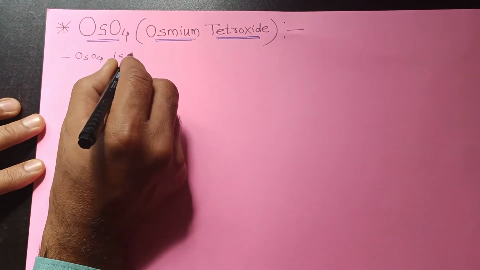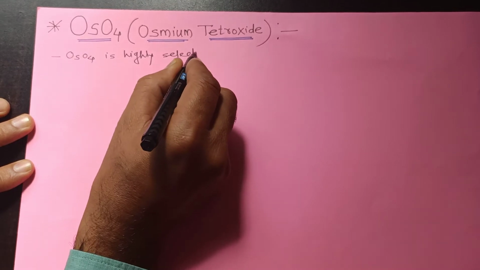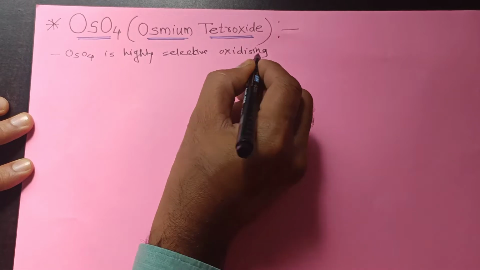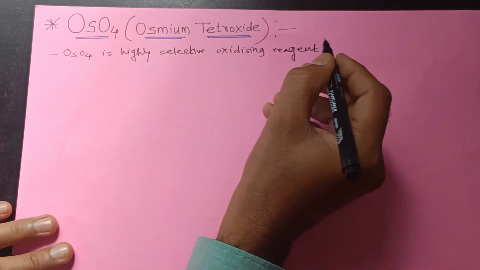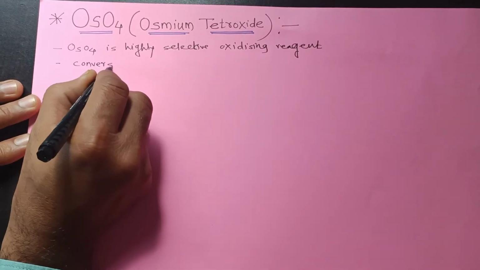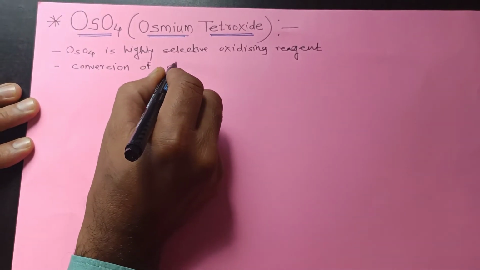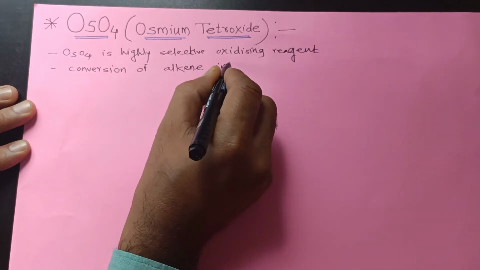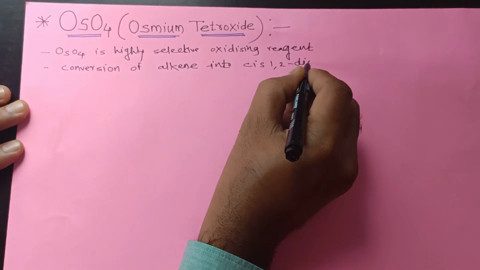OsO4 is a highly selective oxidizing reagent used for the conversion of alkene into cis 1,2 diol.